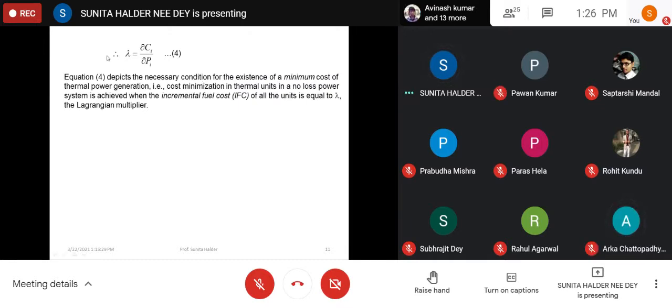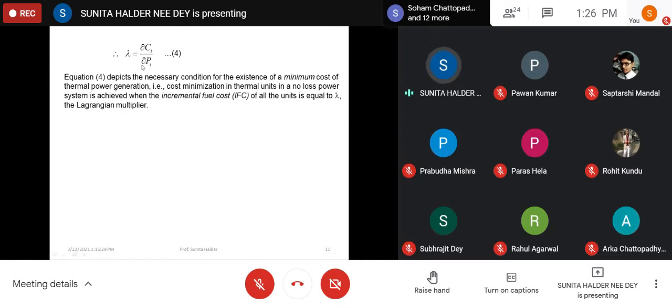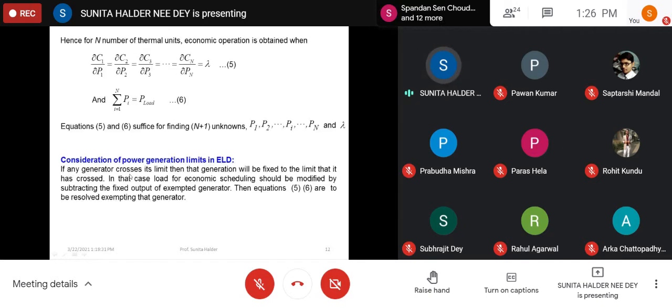Yes, ma'am. So here I have written for only the ith plant, lambda equal to dCi by dPi. Equation 4 depicts the necessary condition for the existence of a minimum cost of thermal power generation. That means cost minimization of thermal units in a no-loss power system is achieved, meaning there is no loss in the system. So what is dCi by dPi actually? Incremental fuel cost. The incremental fuel cost of all the generators will be equal, and it will be equal to the Lagrangian multiplier. So this is the condition of economic operation.